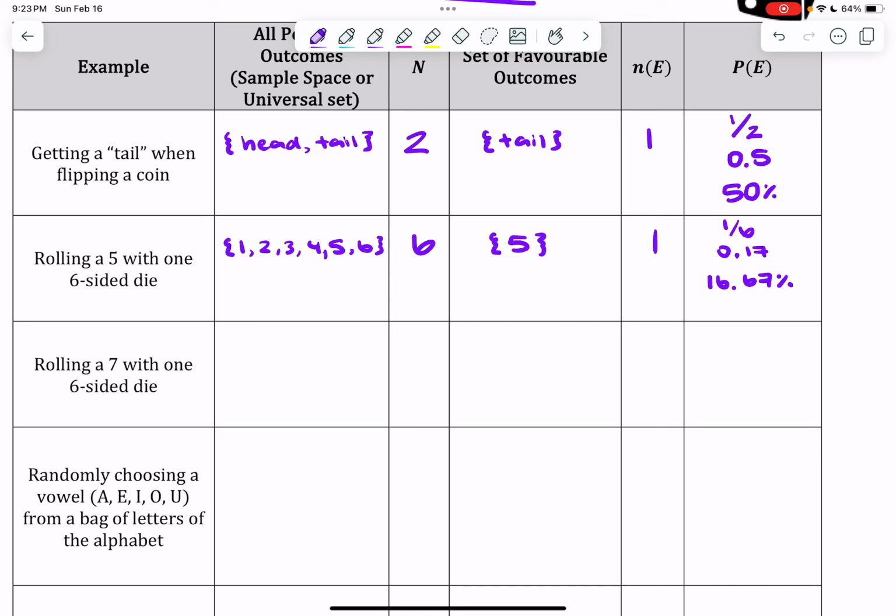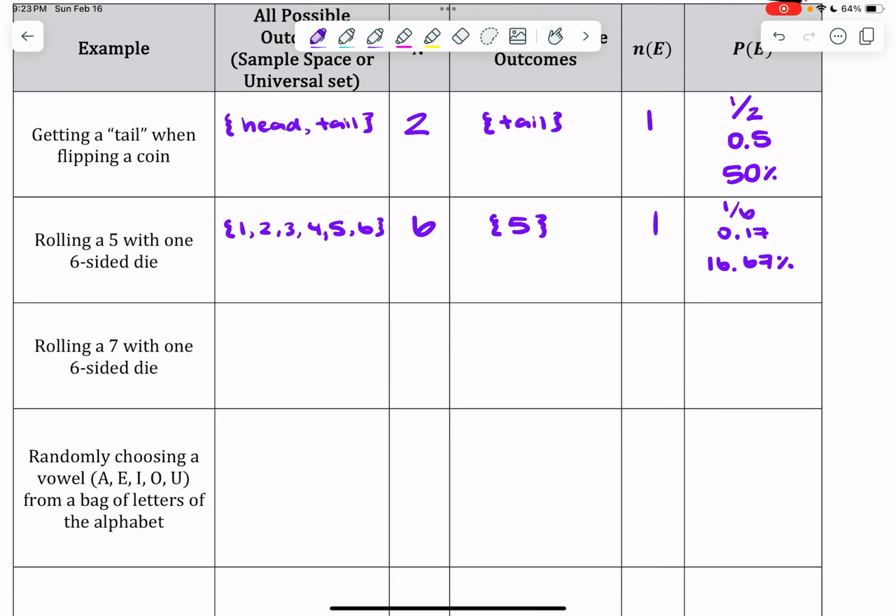Something to point out. All right. Similar question, rolling a 7 with a 6-sided die. Okay, my sample space is the same. All of my possible outcomes are the same. There's 6 of them. But my favorable outcomes are an empty set. Remember that empty set notation from before? Or I can draw a 0 with a slash through it. Which means my N of E, my number of favorable outcomes, is 0.